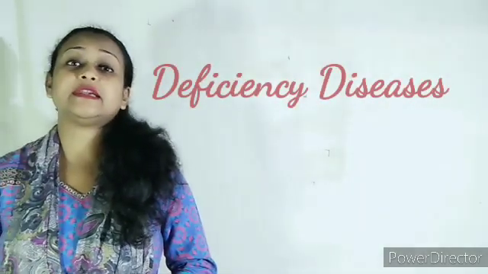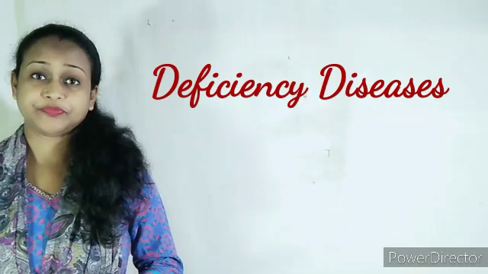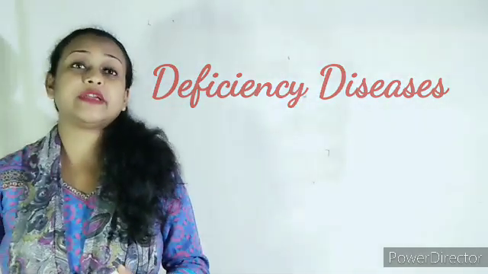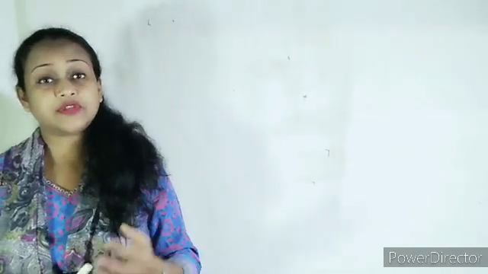Now the next type of disease that we will be discussing is deficiency disease. Deficiency diseases are caused due to an insufficient amount of nutrients in the food, especially vitamins and minerals.